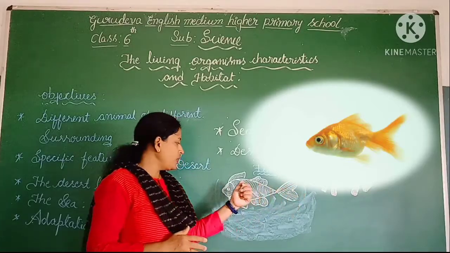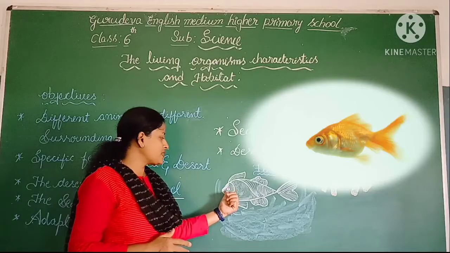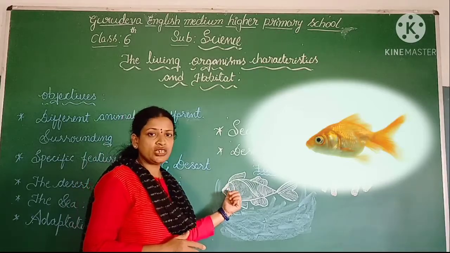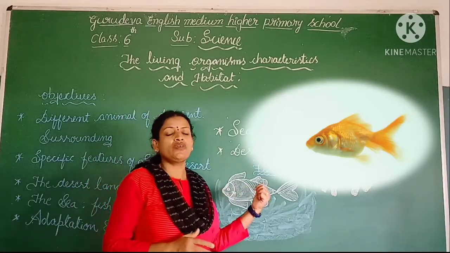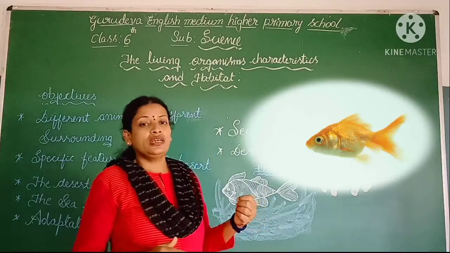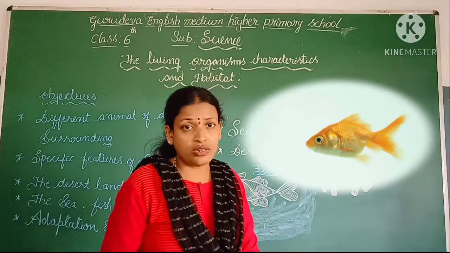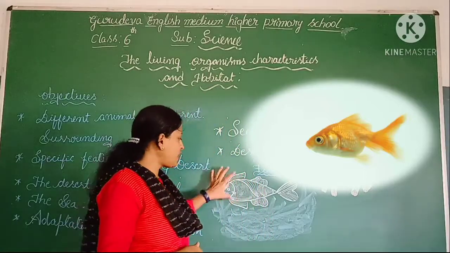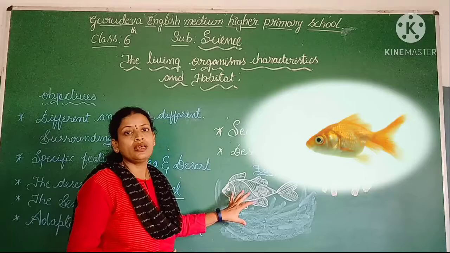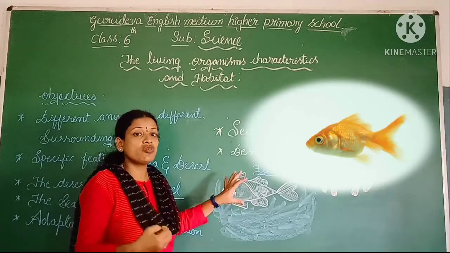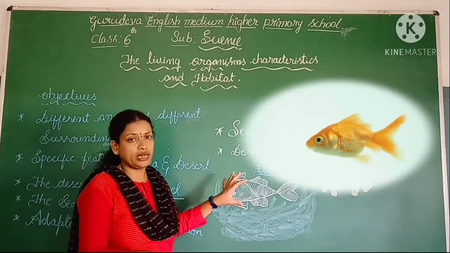Right? Okay. In the fish, gills are present. What's the function of these gills? The function of the gills is to help it respire in the water. These fishes respire inside the water by using the dissolved oxygen in the water.